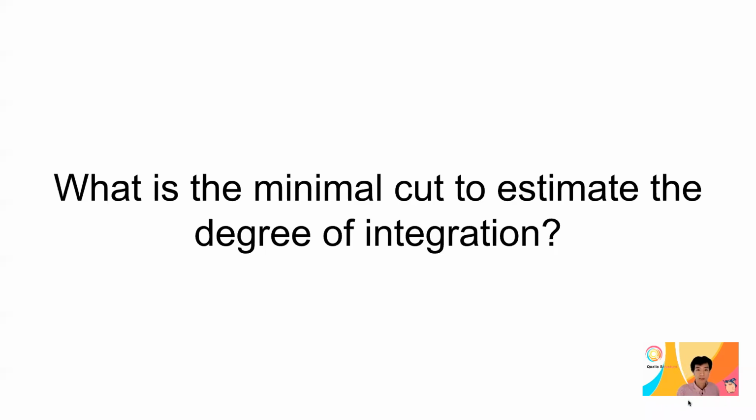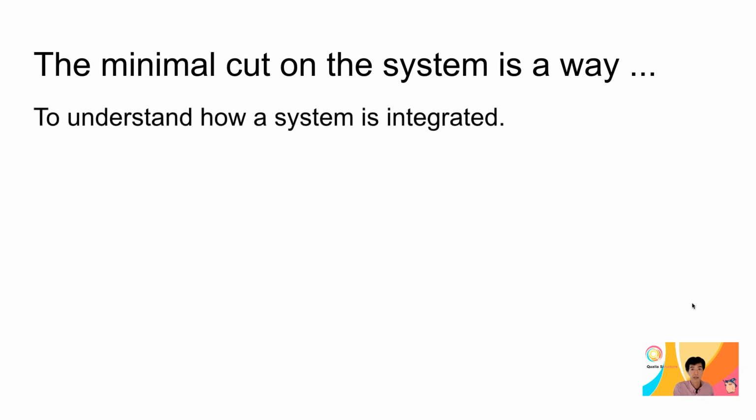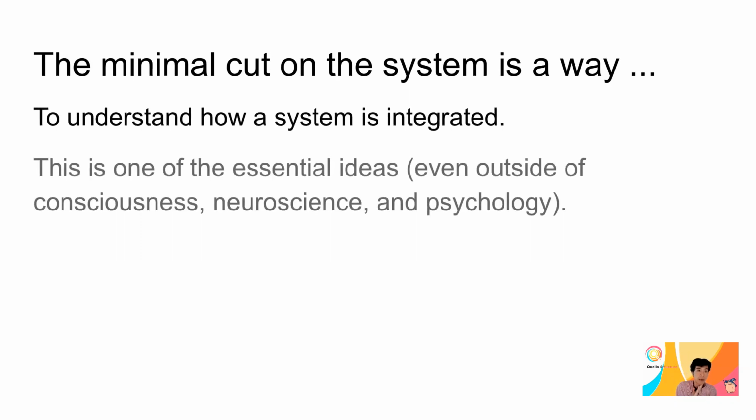What is the minimum cut to estimate the degree of integration? The minimum cut on the system is a way to understand how a system is integrated. And this way to think about integration through the cut of a system, the minimum cut of the system, is actually an essential idea.